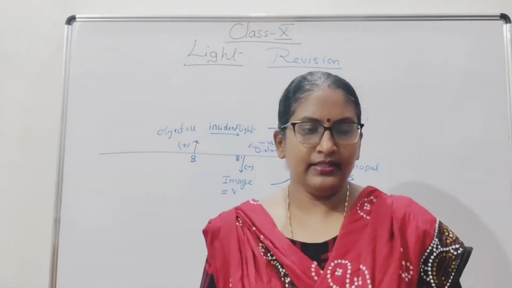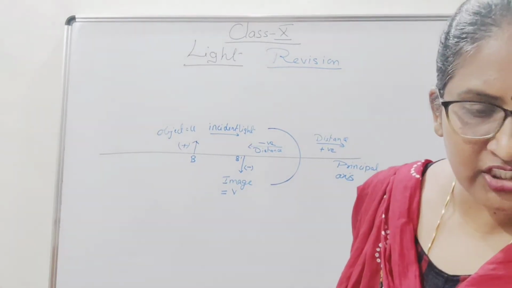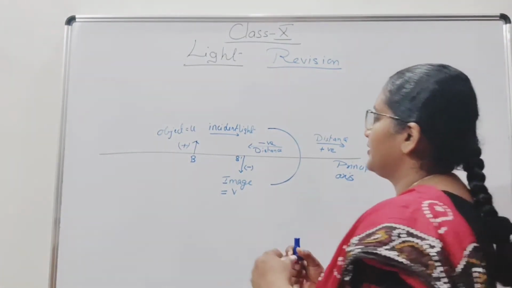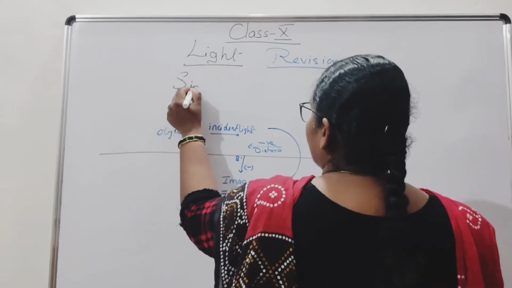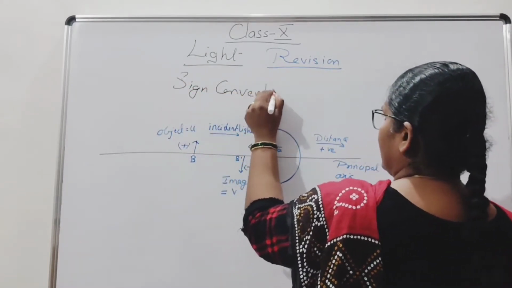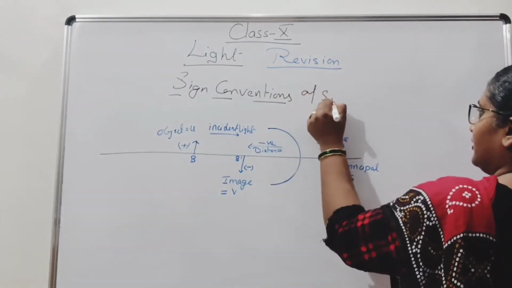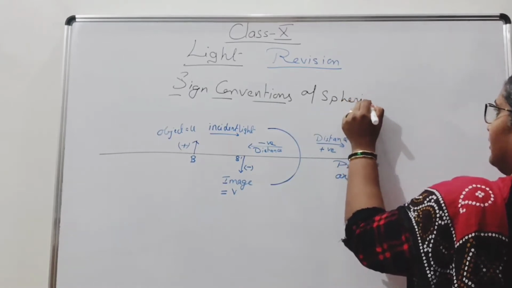Yes, children. Now we will see some of the rules, or you can say the sign conventions of the spherical mirror.